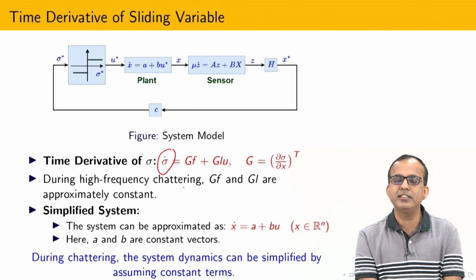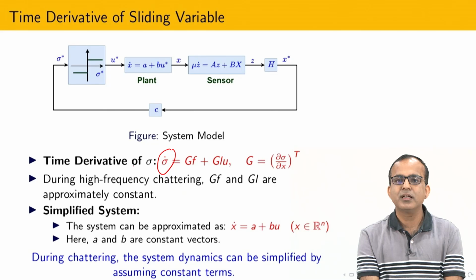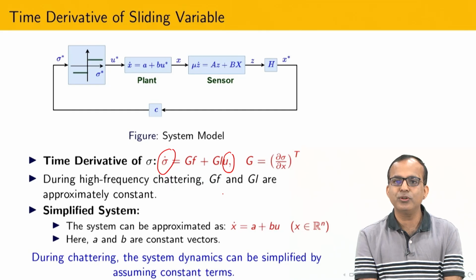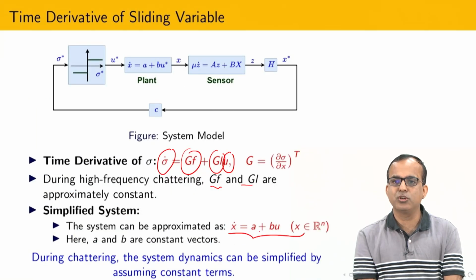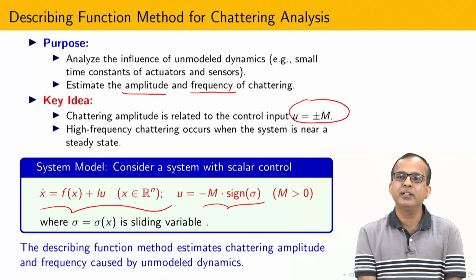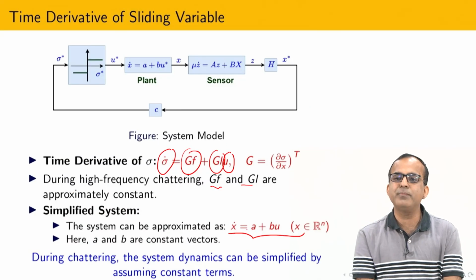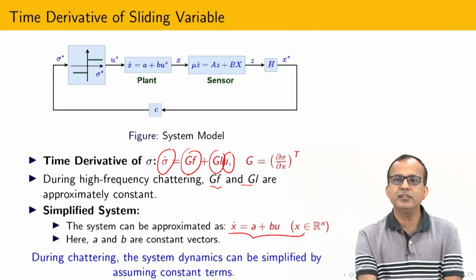So for that you have to take the derivative. Now once you apply the on-off control, it is possible to show that in steady state this and this are approximately constant, and due to that reason I can approximate the whole plant by x dot equals a plus bu, where a and b are constants. So in order to analyze the chattering, even if these two are uncertain, I can approximate them by constants. So this is our plant, and this is the sensor dynamics.